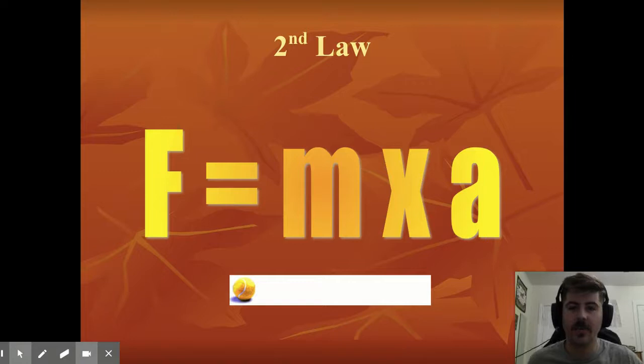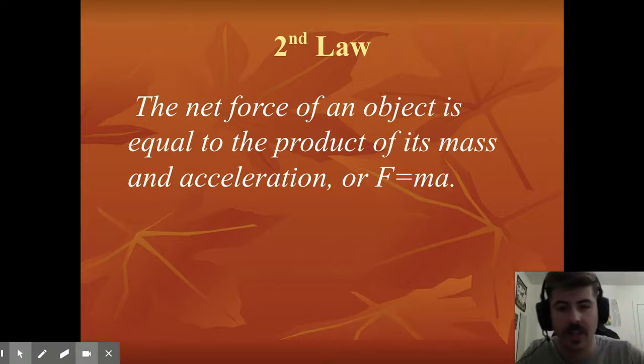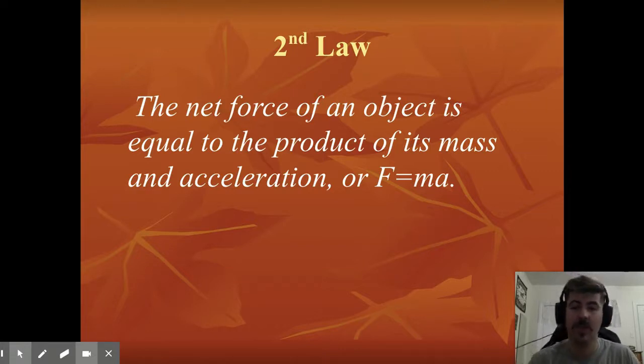All right, now let's look at the second law of motion. This is all about the equation force equals mass times acceleration. So what does that mean? Well, the net force of an object is equal to the product of its mass and acceleration. An object has a certain amount of mass and a certain amount of acceleration. As an object's mass increases, so too does its net force, right? Same thing with acceleration. As an object's acceleration increases, so too will its net force. As an object's net force decreases, we're probably going to be seeing a decrease in either mass or acceleration, or maybe even both, right? So these have a direct relationship with one another.